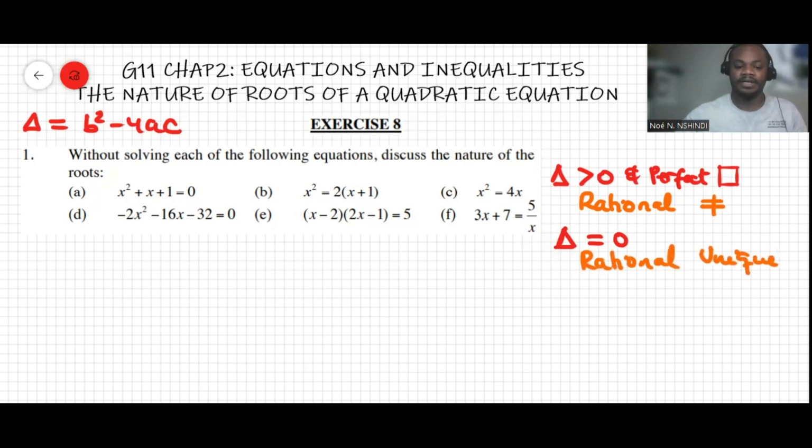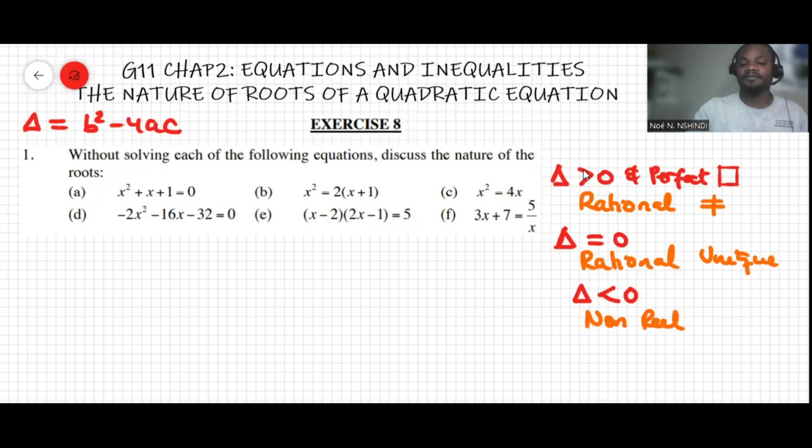And then if the discriminant delta is less than 0, then the roots are non-real. They are non-real here.